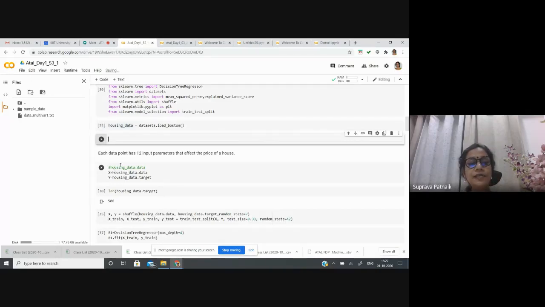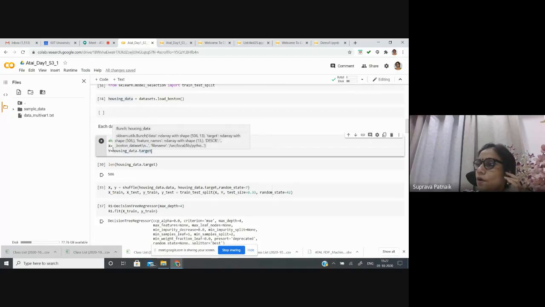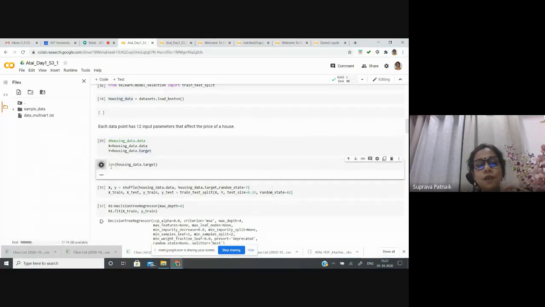So the housing data, now I have taken, it will have two parts, the data part and the target part. I'm talking about this cell. So the data part is about these features, and the Y, that is the target, is about the price of those houses. So it is supervised learning. Already there is some data available for which the price is given. Here I have also computed the length. In total there are 506 samples.